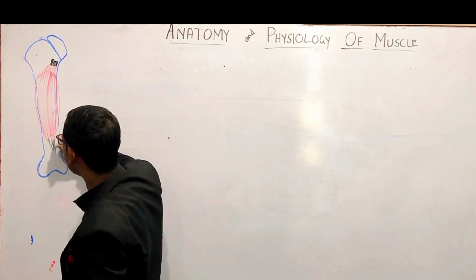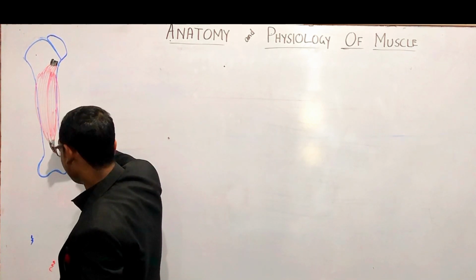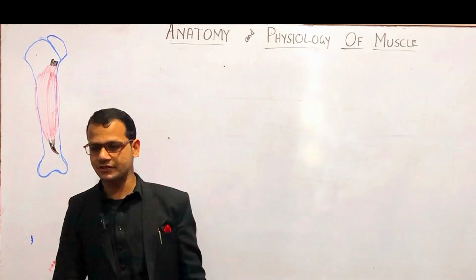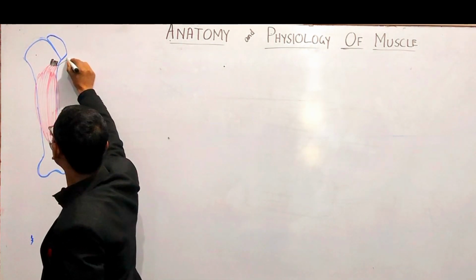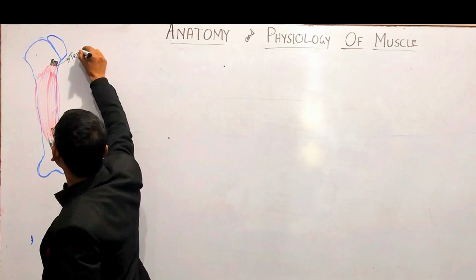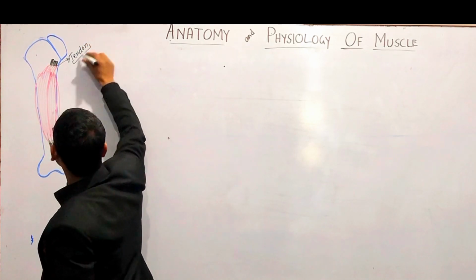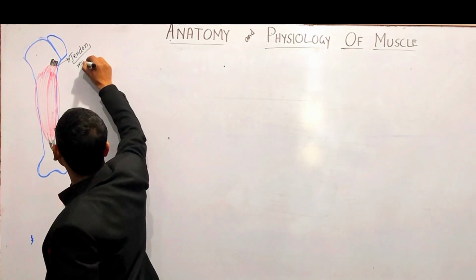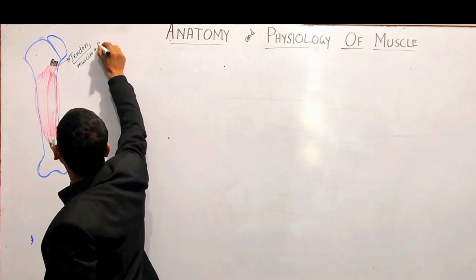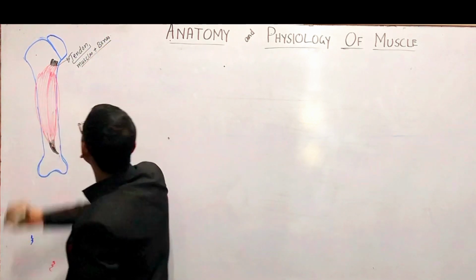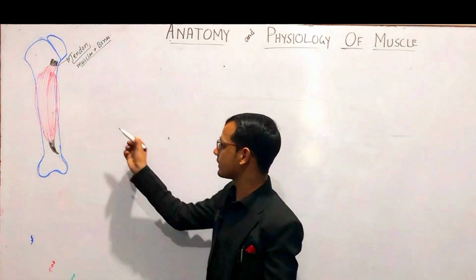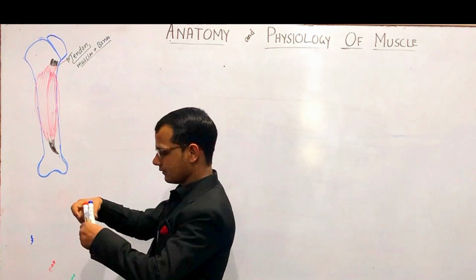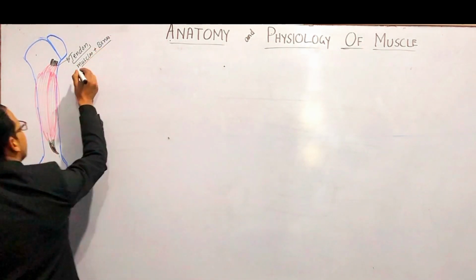Ligament or tendon? Tendons. This is the tendon, and the tendon is responsible for attachment of muscles to bones, right? We will discuss that in the last, but let's discuss it.